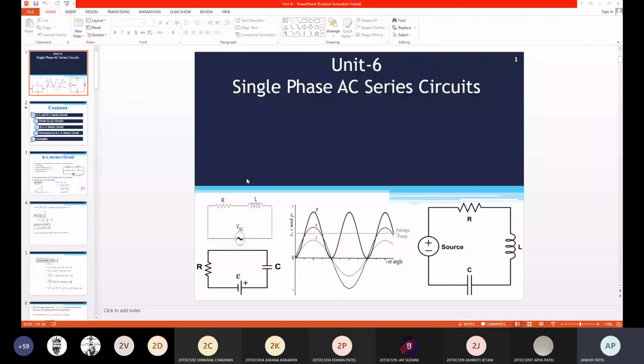Here we are going to do the combination of loads. A load is nothing but this resistor, this inductor, or this capacitor that receives the energy. That is why it is called the load. A load may be individual or a combination. If you are considering a combination of loads, then accordingly you need to do the calculations for the total load. Impedance is nothing but the total load of the circuit.